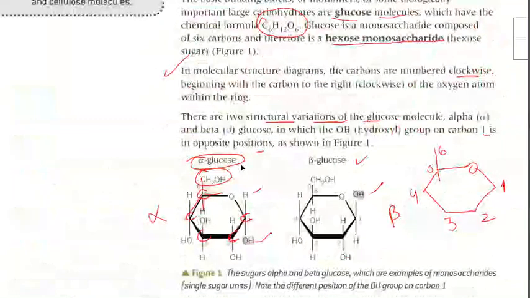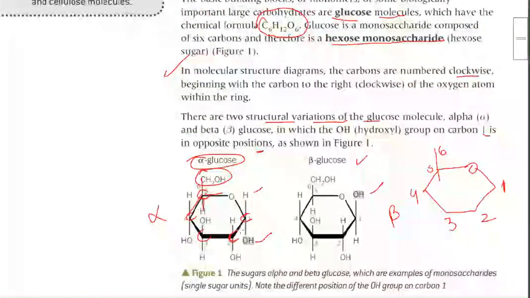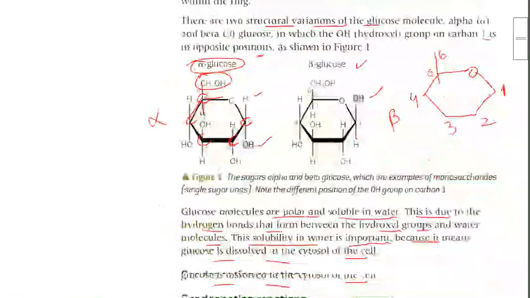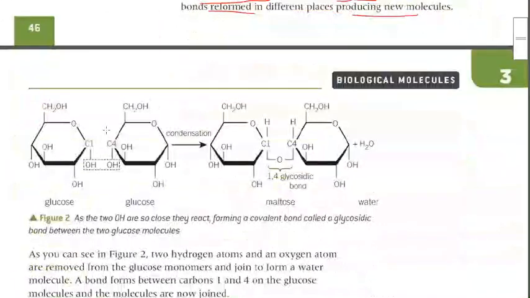Now, if you see this C1, it has OH, and C4 has OH. This is alpha glucose, and this is alpha glucose. Both are totally same. Clear? Any doubt in this? Now, in this case, what happens? This HOH is removed.